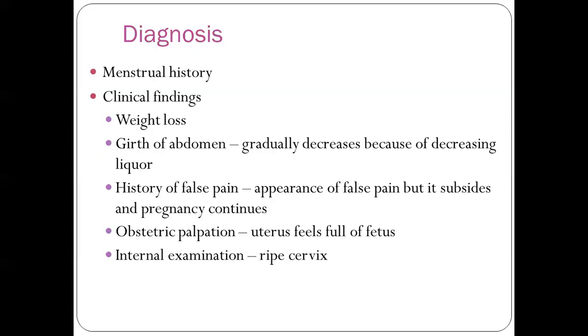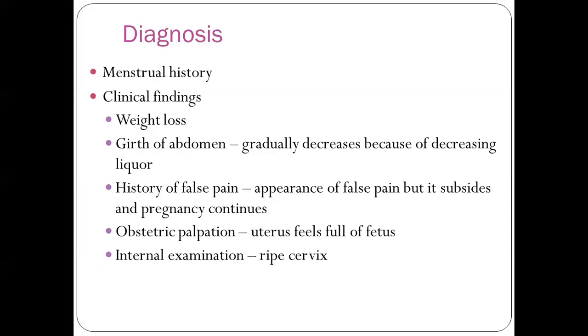Then obstetrical palpation. When the palpation is done, we can feel a fullness of fetus in the uterus. How is it felt? Whenever the liquor amni is diminishing, whenever the amniotic fluid starts decreasing, the mother will be feeling that the uterus is full of fetus. Why is it happening? Because of the decrease in the amniotic fluid.